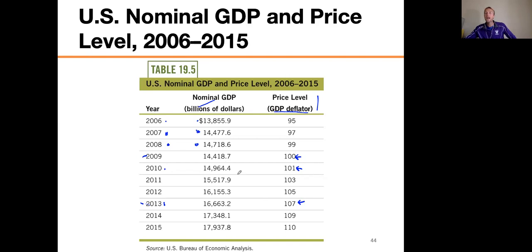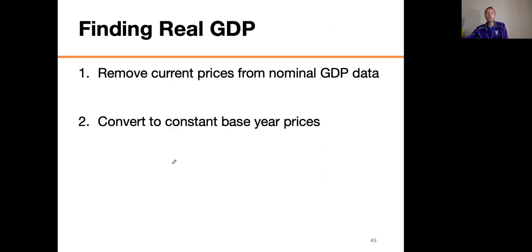And so if I want to know, hey, I'm not interested in the GDP in 2013 dollars because the prices went up. I'd like to suck out those old prices. I can actually use the GDP deflator to put everything into 2009 prices, convert it to the base year, and then I can just compare how much the GDP really changed, like how much more stuff did we really make, because that's what I'm actually interested in. Let me show you how to do that.